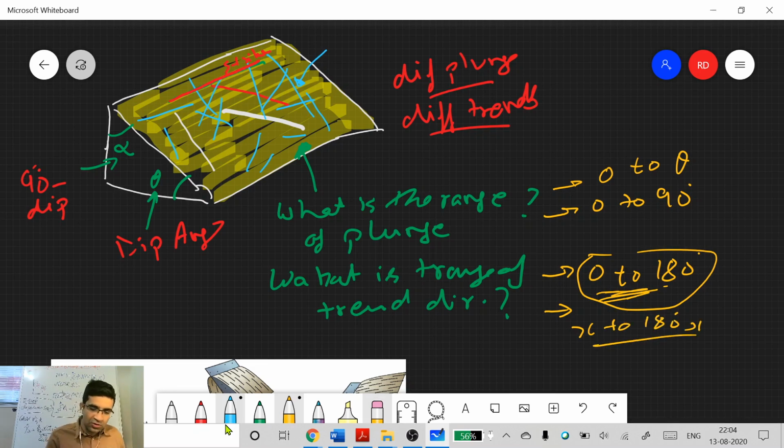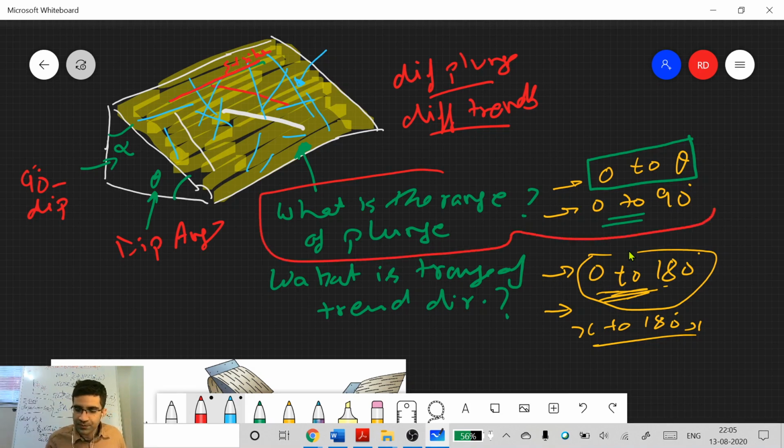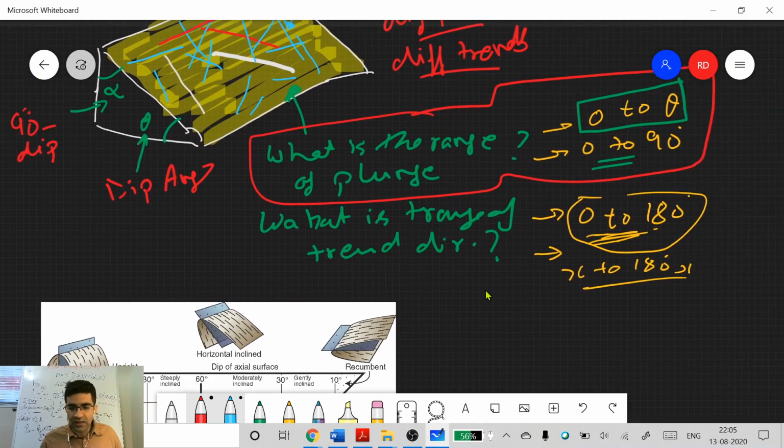Okay. Yes. In this part, I think it's good that many of you already understand this concept, but some of you also said 0 to 90 degrees. The range of plunge is only from 0 to theta. So you cannot have a line on this fold surface which is plunging more than this theta value. This is an important point which, if you did not know this before, you should remember: it can vary only between 0 to theta. It cannot vary from 0 to 90 degrees.